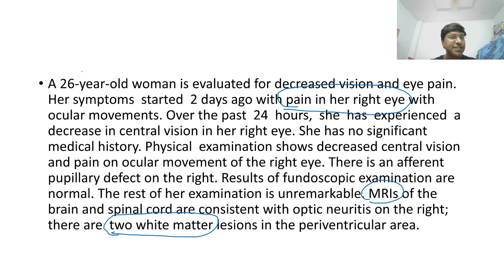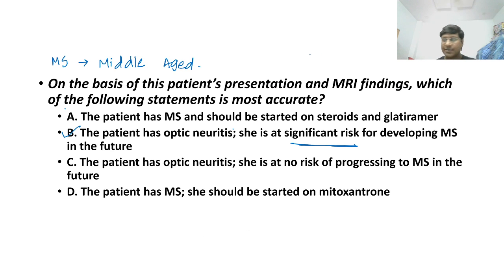She is a 26-year-old woman, and she has only one clinical feature. That is the reason why, according to the McDonald's criteria, this patient does not have multiple sclerosis. She has only optic neuritis. So whoever has answered B, that is the correct answer.